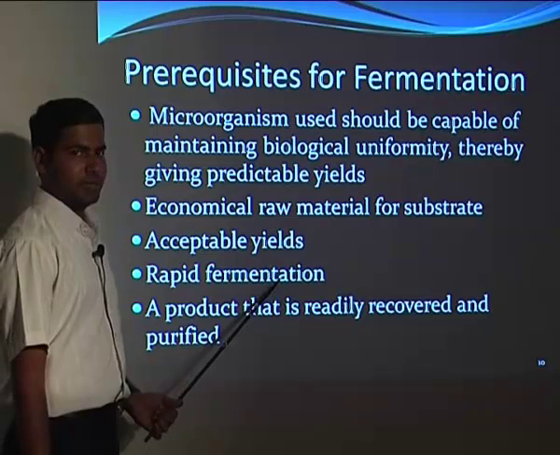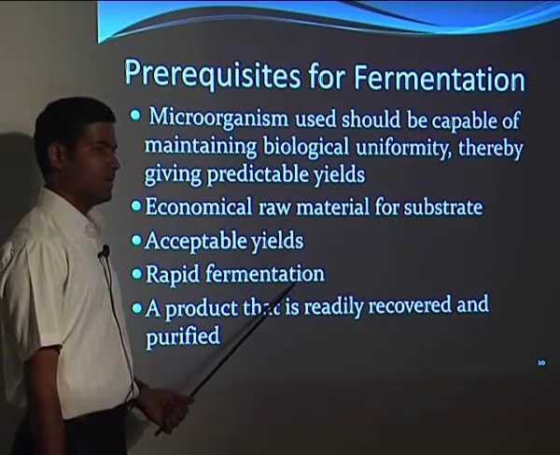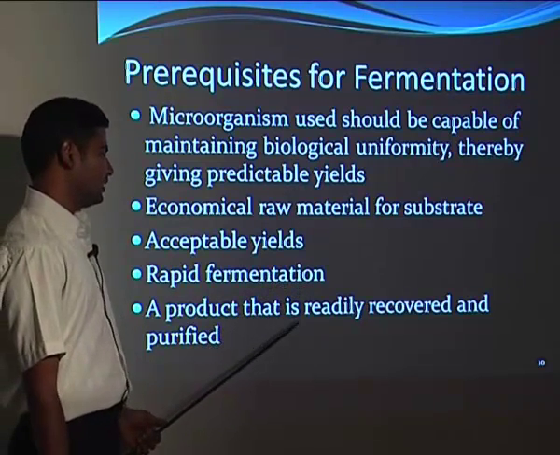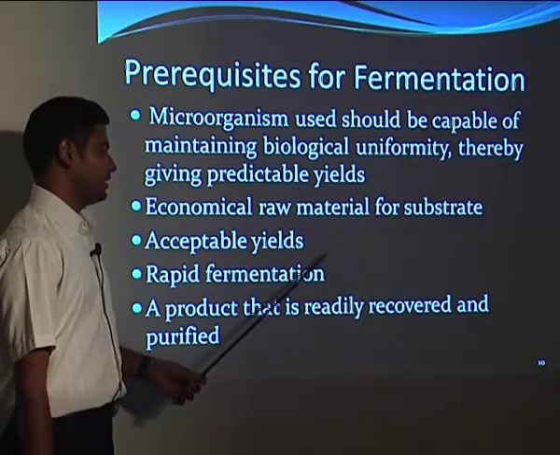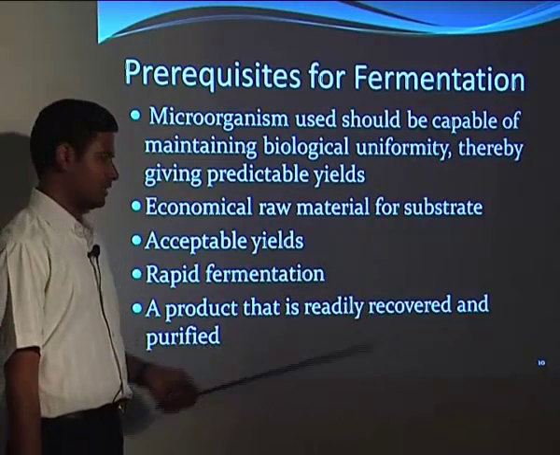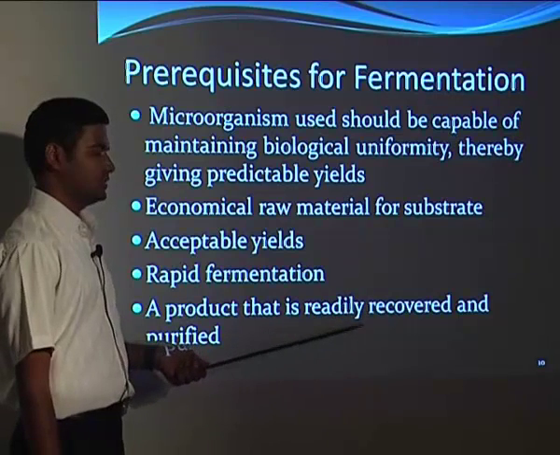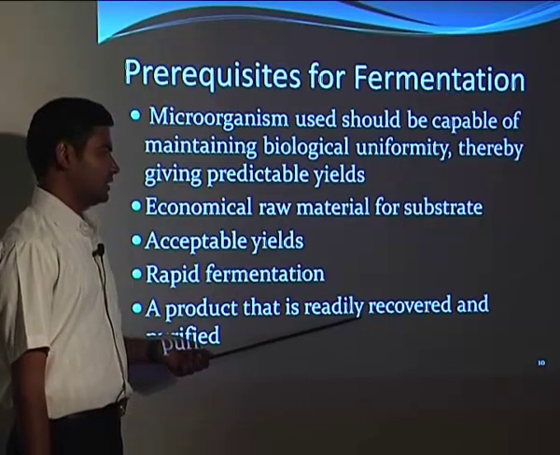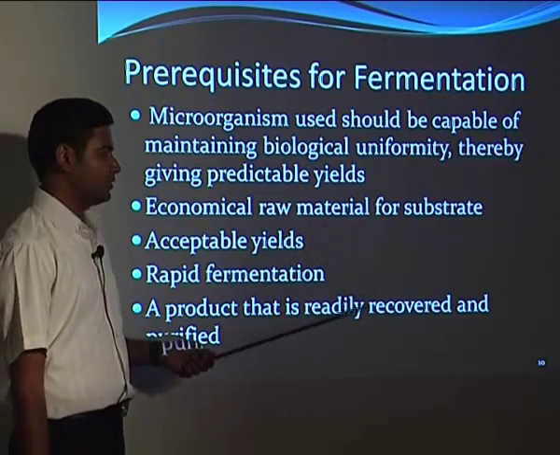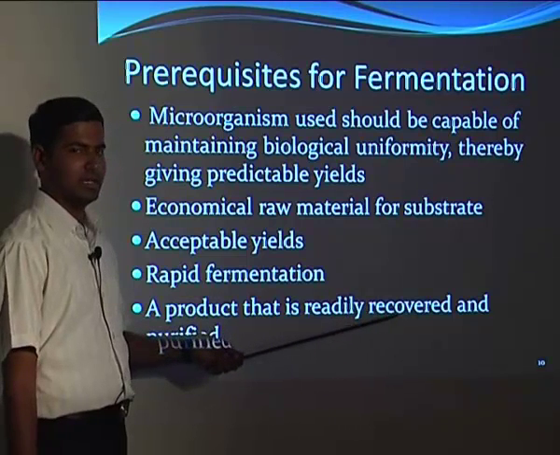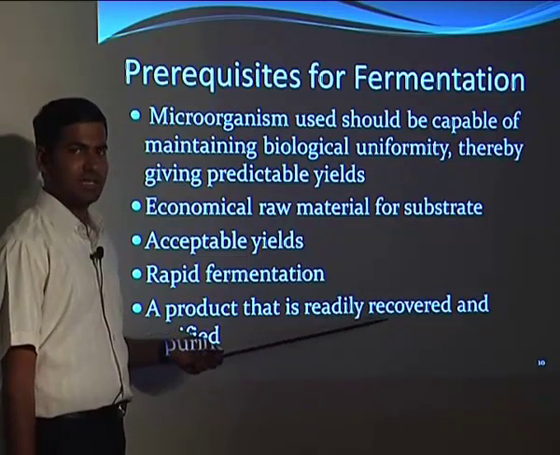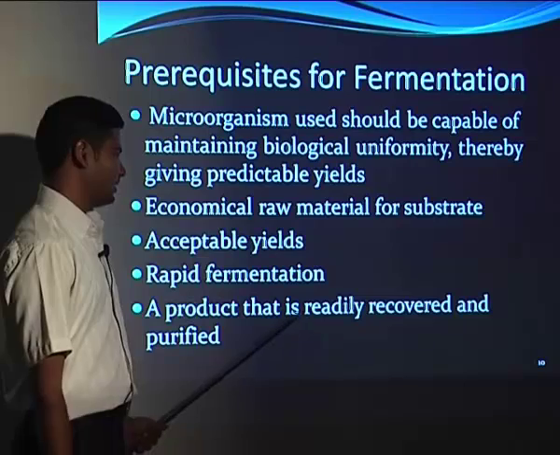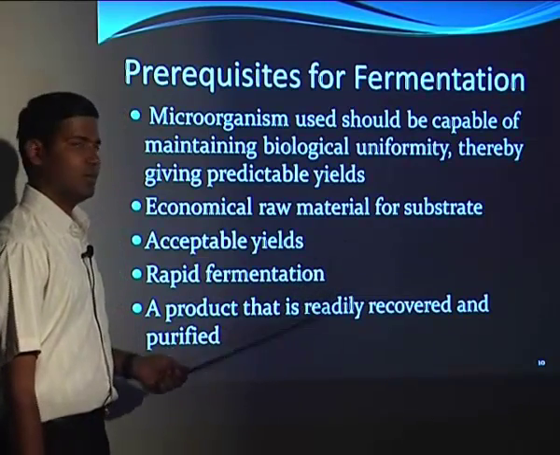Then it should give rapid fermentation, meaning the life cycle should be of a shorter time so that we can get the product in high volume. Then the product should be readily recovered and purified. The product which is forming should be easily recovered and easily purified. Suppose it is forming more than one product, then it is very difficult to purify. So the product which is forming should be secreted out so that we can recover it readily. Or if the product is forming inside the cell, then it should be easy to break the cells and recover the product back. So these things are necessary in fermentation techniques.